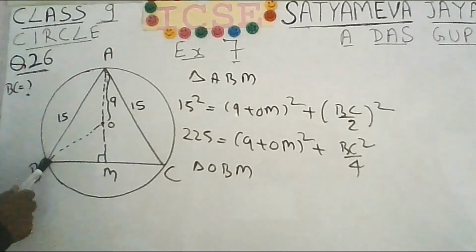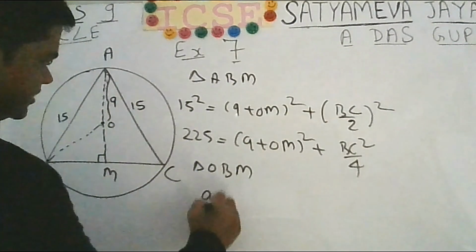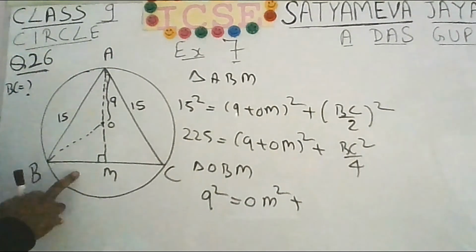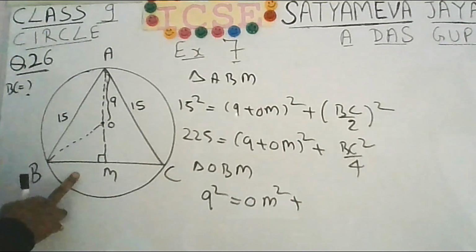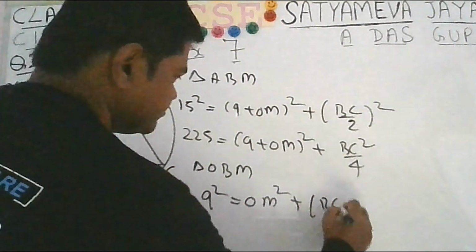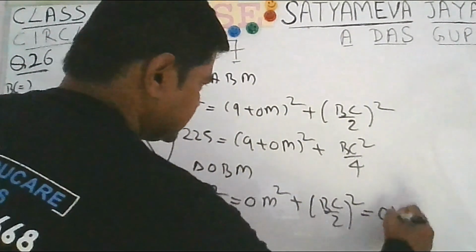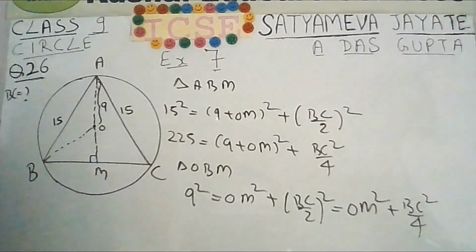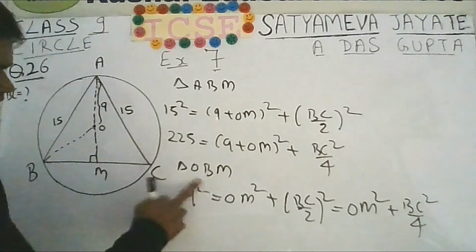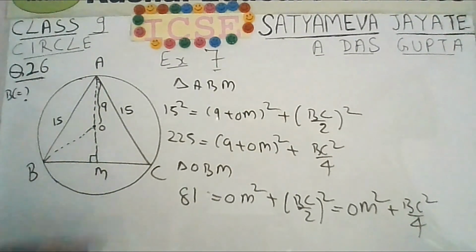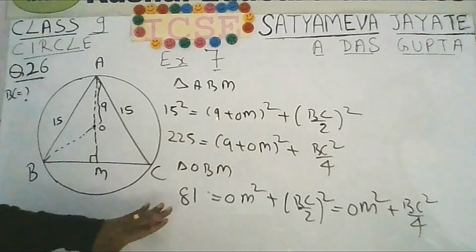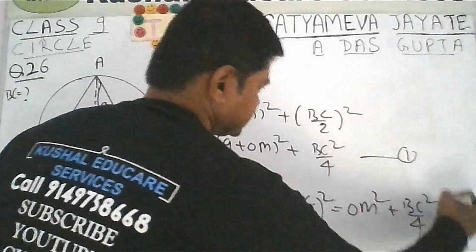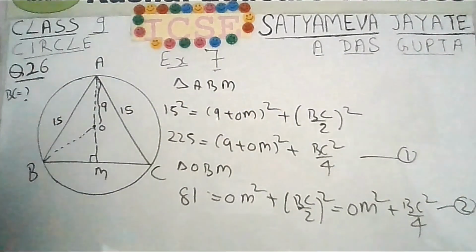OB is the radius. Radius is given 9 centimeter, so it will be 9 square. This will be equal to OM square plus BM square. BM is BC by 2, so it will be (BC by 2) whole square, that is OM square plus BC square by 4. 9 square will be 81. I am writing here 81. So you are having two equations. Here what you can do is subtract this equation from the first equation. If this is first, this is second, we will do 1 minus 2.